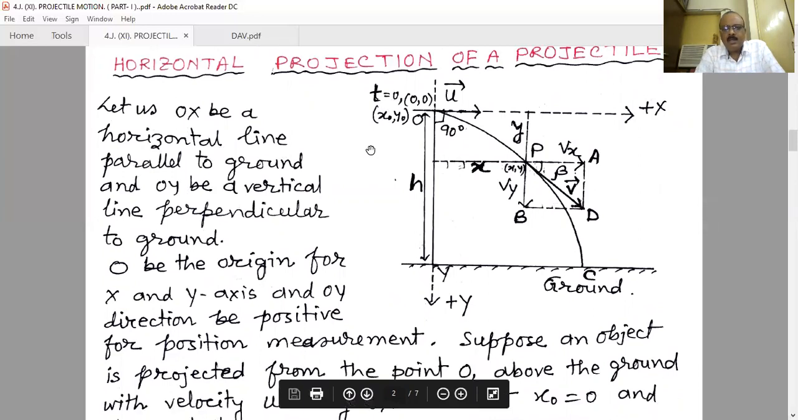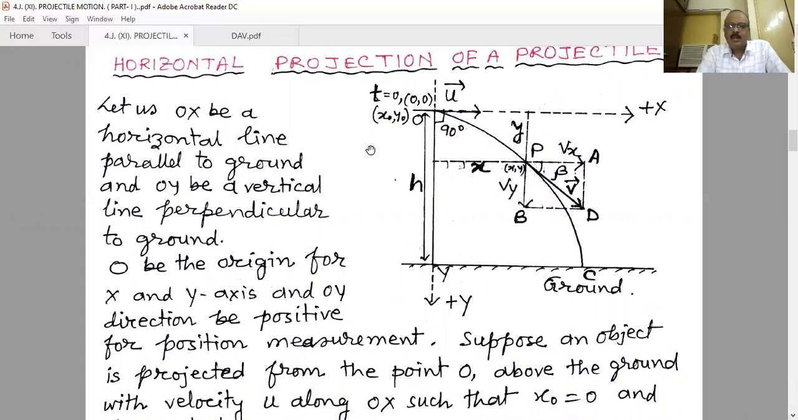Here, generally, when we treat projectile motion, we take the point of projection as the origin. Therefore, here we consider this point as the origin. That means the coordinates of this origin are 0, 0. And especially here, we consider OY, the y-axis, vertically downwards as the positive direction. Obviously, then vertically upwards will be the negative direction.